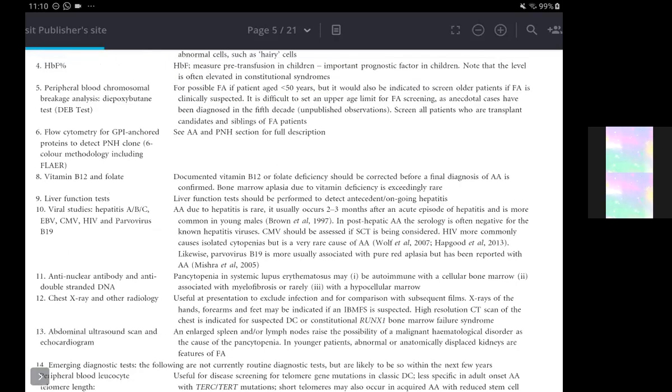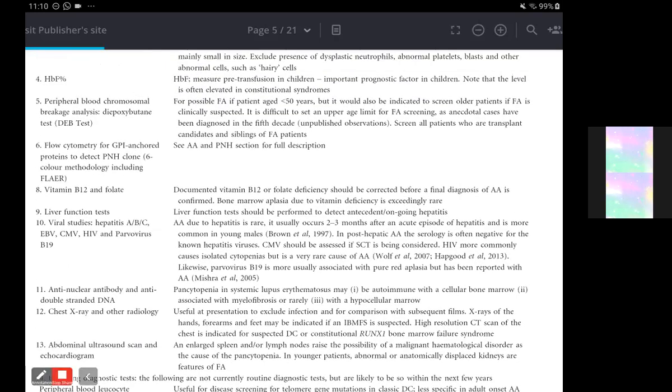So we'll also then go into these pediatric causes for aplastic anemia.